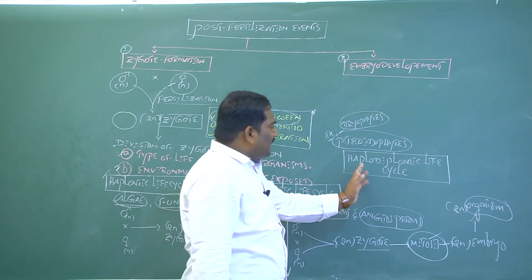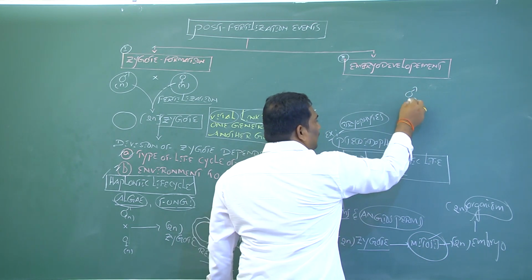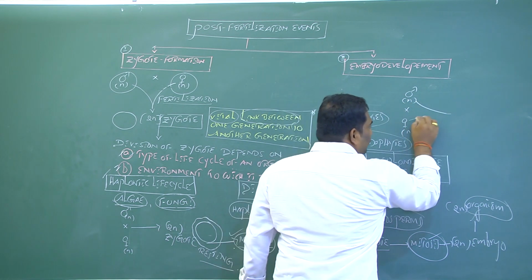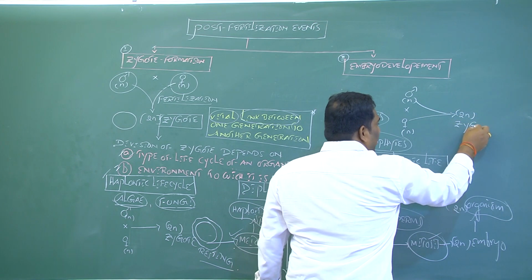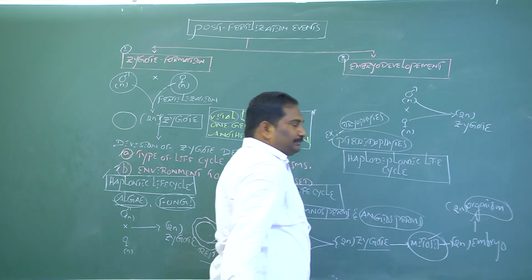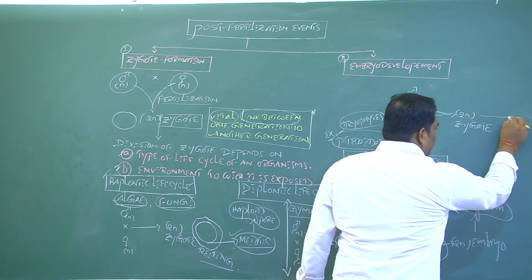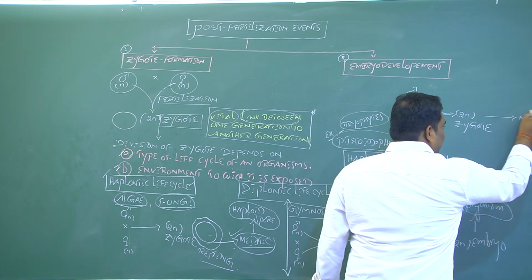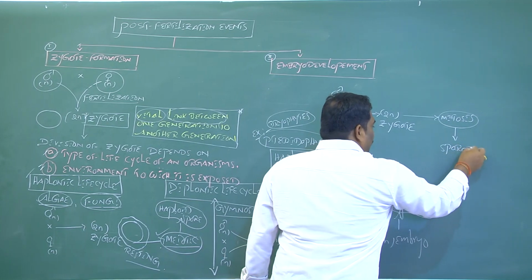When a haploid male gamete fuses with a haploid female gamete by fertilization, a diploid zygote forms. This zygote does not undergo meiosis; it undergoes mitosis and produces a diploid sporophyte.